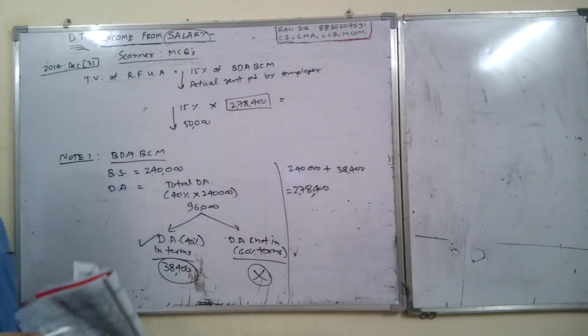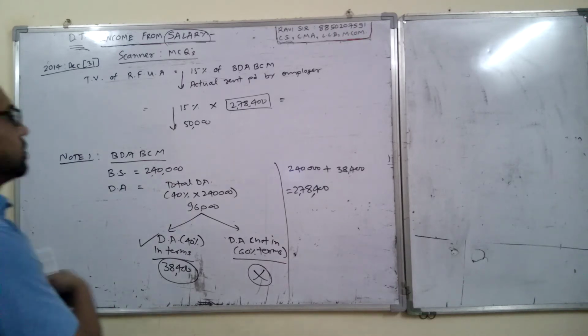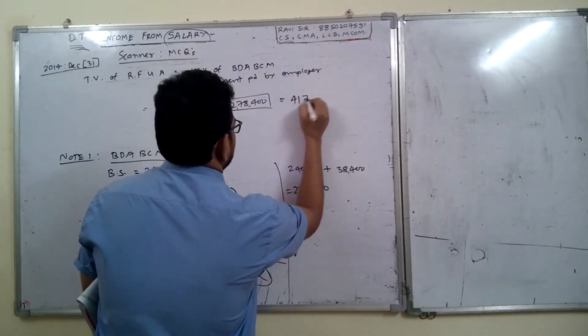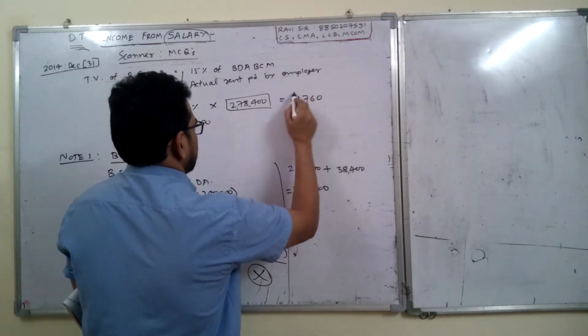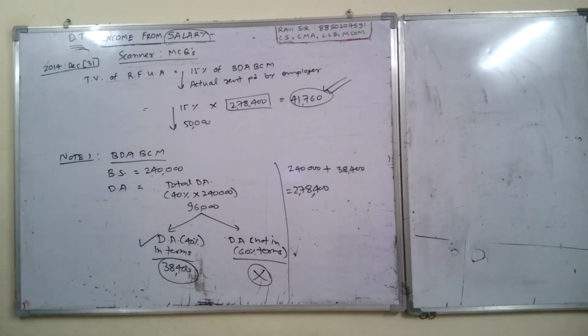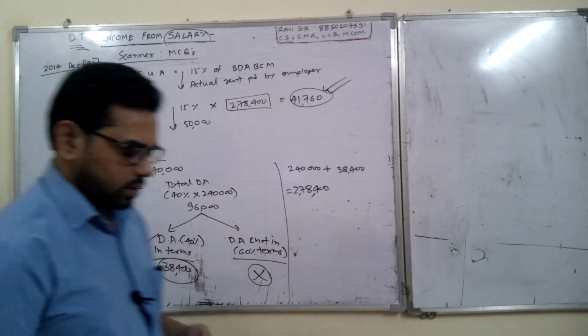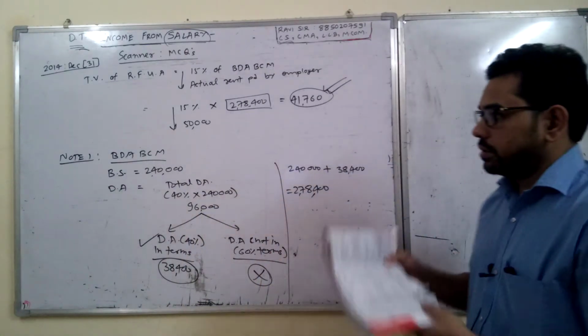So take 15% of 2,78,400, which comes to 41,760. So 41,760 or 50,000, whichever is less. So what is our answer? 41,760. So A, B, C or D? Answer is A, 41,760. Now you can tick mark answer A, 41,760, and pause the video and copy down this in your notebook.